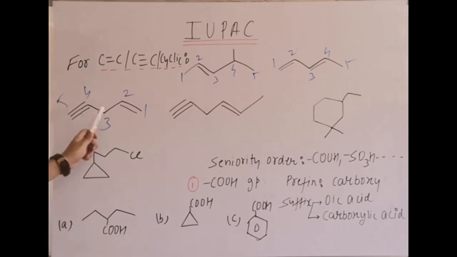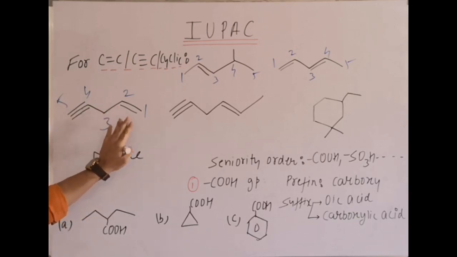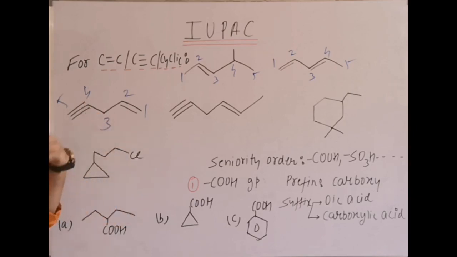In this case, we are not going to use 'a' in the root word. Why? Because there are two different types of multiple bond, one is triple bond, one is double bond. If there are two of the same type, then we use 'a' in the root word. So here we simply say but-1-en-4-yne.